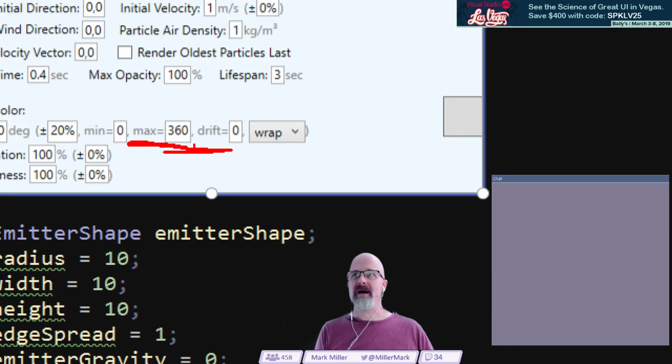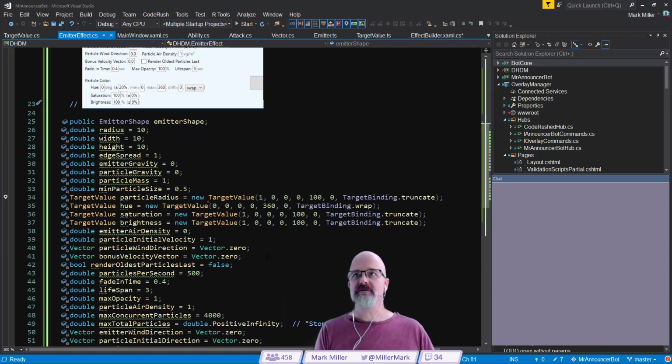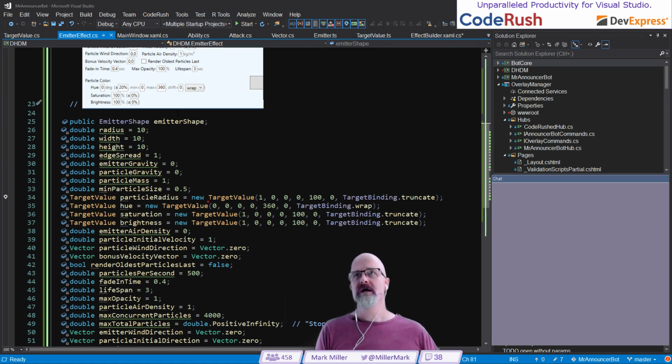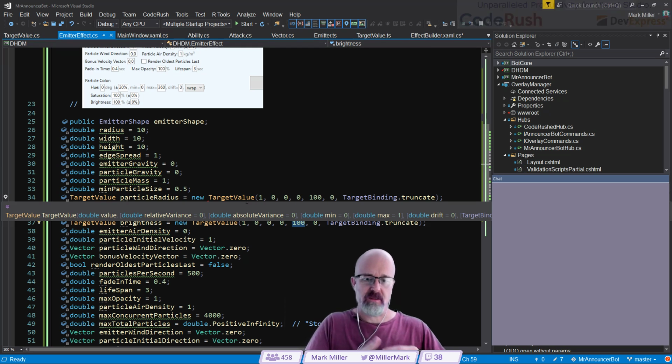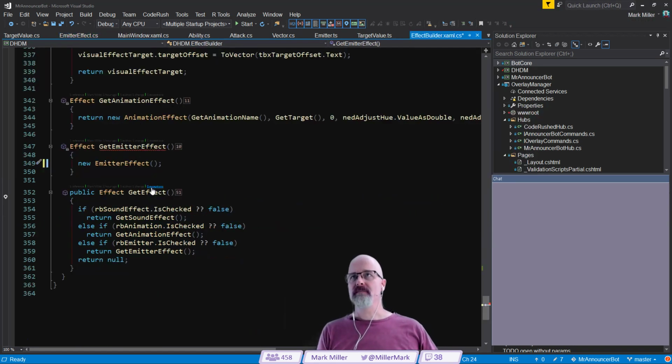Going in and changing that max. So I'm just setting a default max value, but you can change that to anything you want because the control lets you do that. So I'm okay with keeping this at 100, even though I was setting brightness to other values in other places for the animations. For this, I don't think it'll make any impact. Here, I think it actually makes sense to peak it at 100 because I'm not taking an existing color that might be very dark and then trying to make it much brighter. So I think we're okay there.